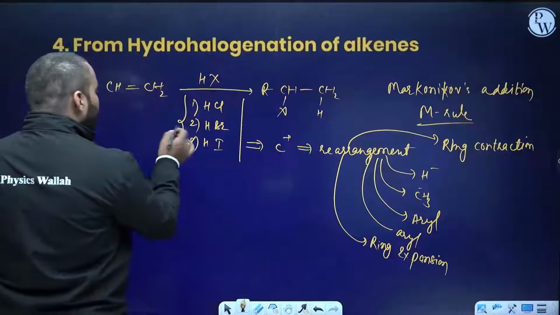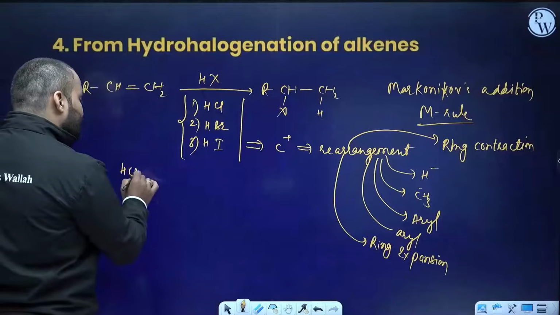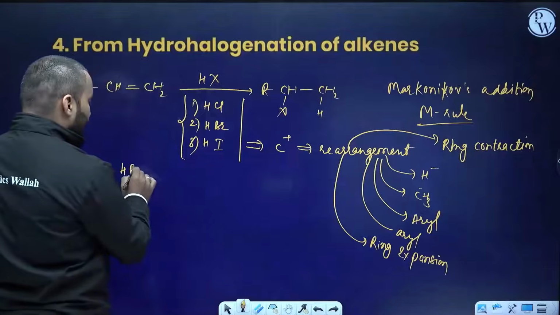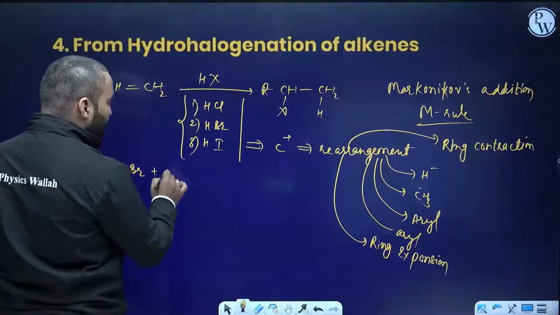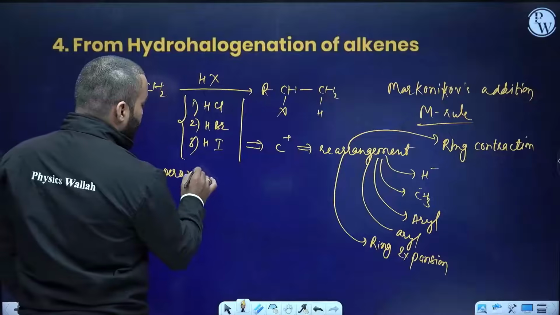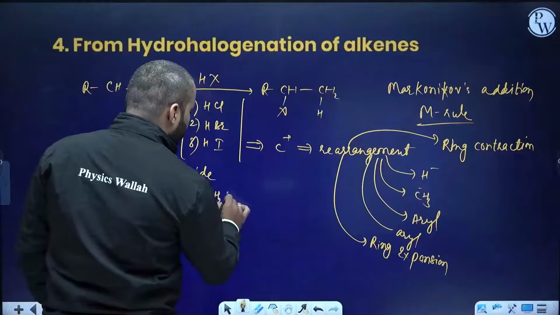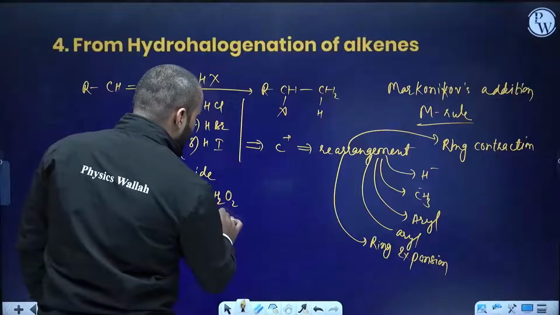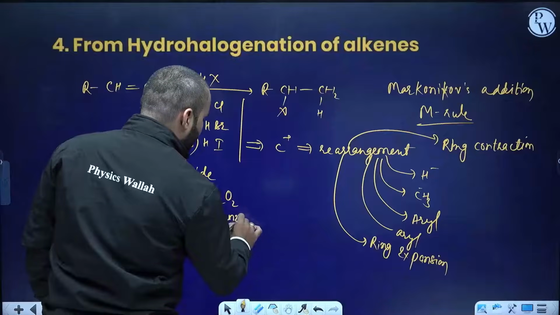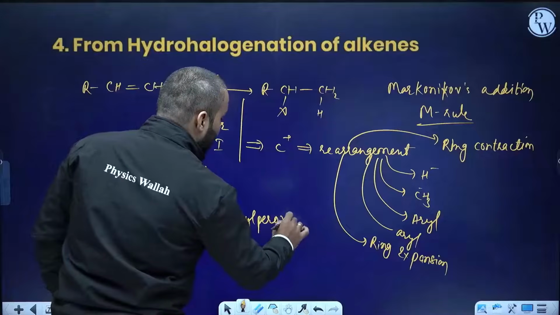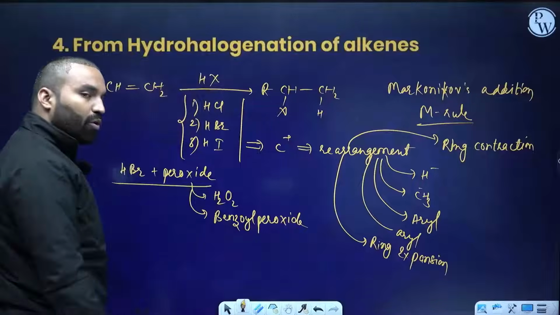Now, if you use a combination of HCl, or instead of that, I can say HBr with peroxide. Now peroxide can be H2O2. It can be benzoyl peroxide, BPO. It can be any other sort of peroxide.